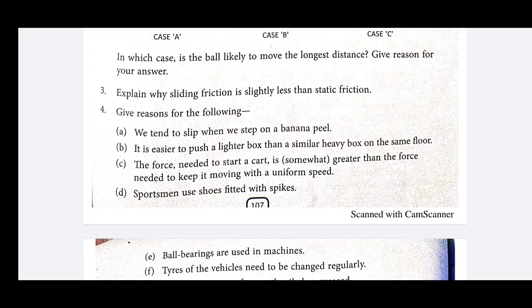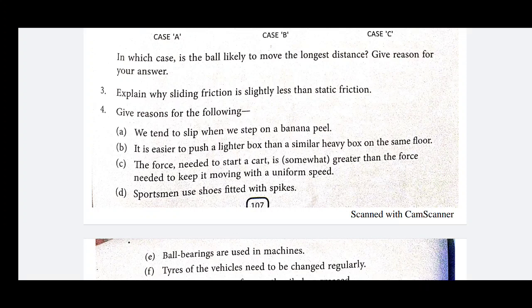Next one, it is easier to push a lighter box than a similar heavy box on the same floor. Here, as you already know, the force of friction depends upon the force pressing the two objects. So in a lighter box, the force pressing the two objects is less, and in a heavier box, the force pressing the two objects is more.